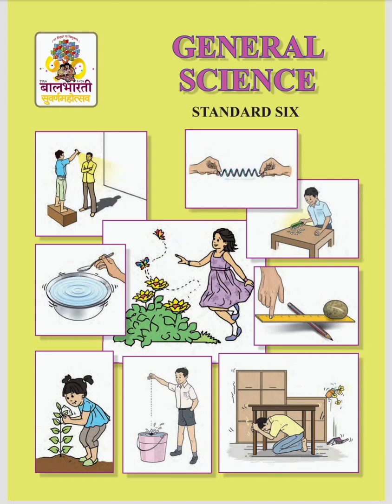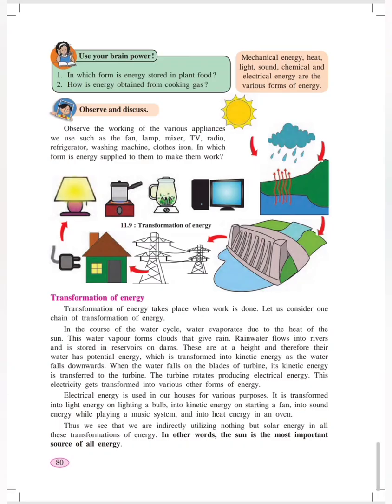Let us now start with the first point, transformation of energy from the lesson Work and Energy. Students, you can see one picture on the textbook page number 80. What do you observe in this picture? When the sun rays fall on the water, water gets evaporated and gets formed into clouds. Once the clouds are heavy, it's time for the rain to fall. When the rain falls, the water gets collected in the dam. When the dam overflows, it gets converted into electrical energy.